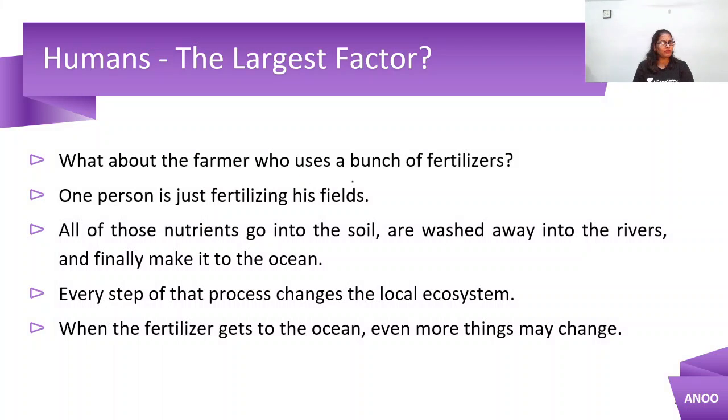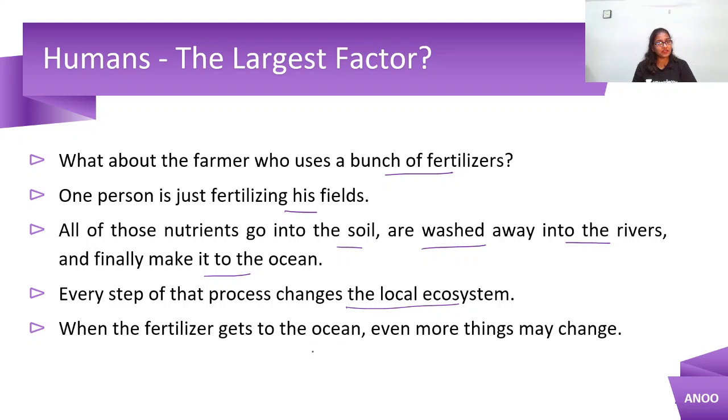What about the farmers who use a bunch of fertilizers? One person is just fertilizing his fields. All of those nutrients go into the soil, are washed away into the rivers, and finally make it to the ocean, right? Every step of that process changes the local ecosystem. The local ecosystem is getting hampered at every step.